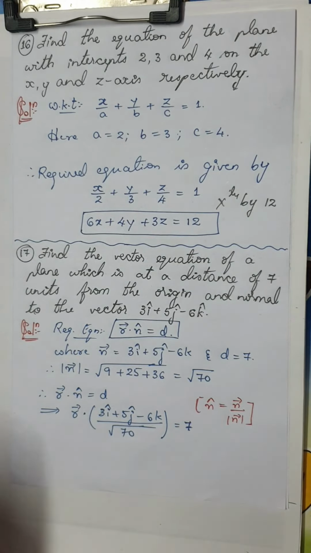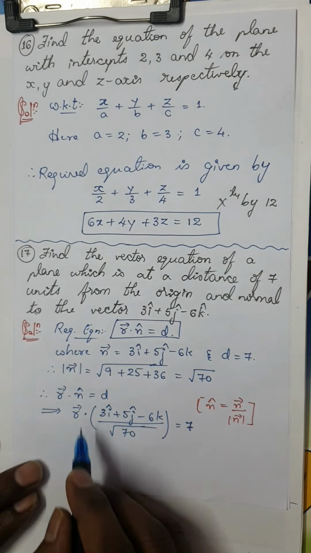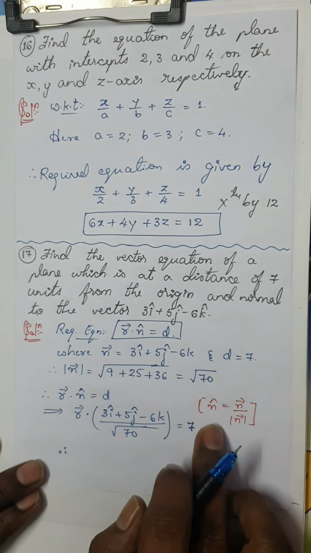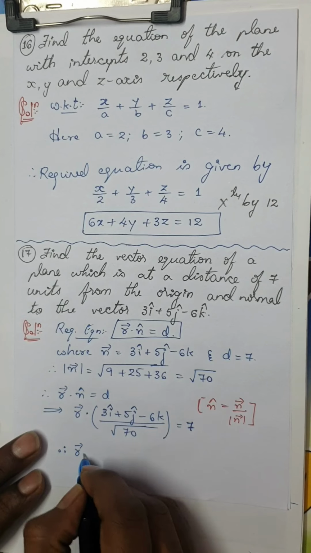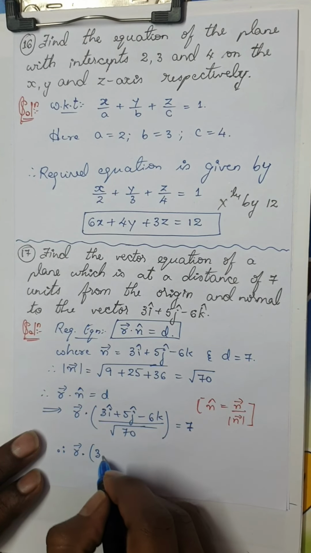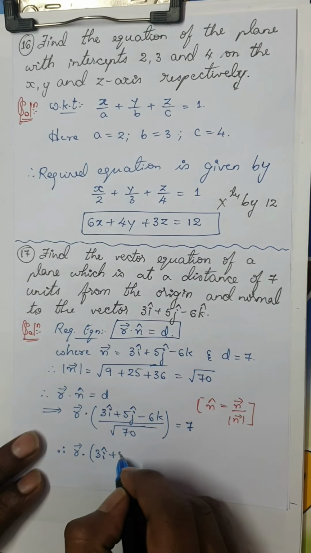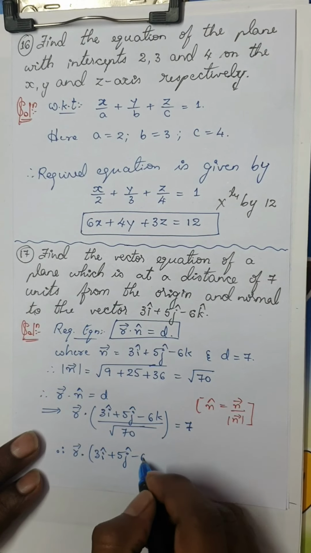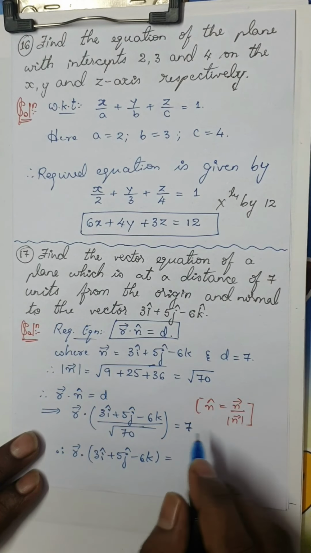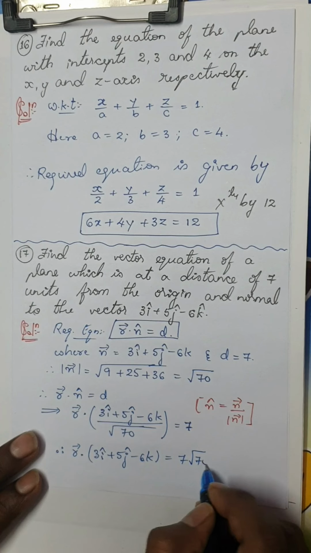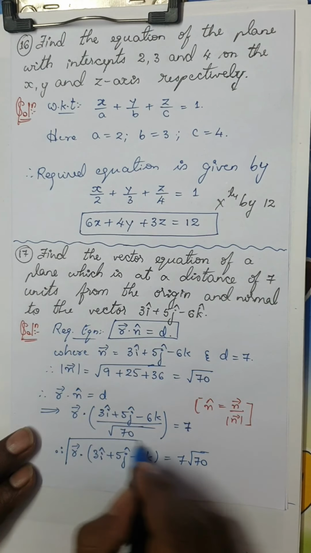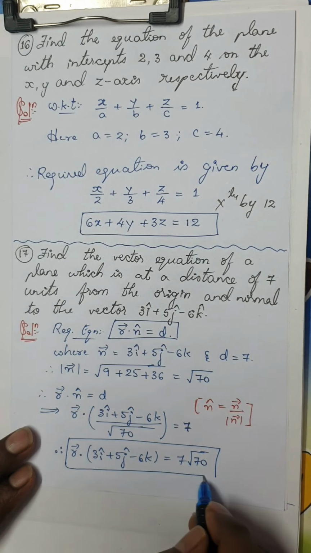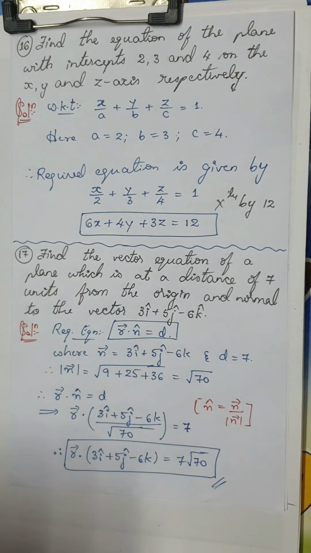Are you following? Once we have written this, let us cross multiply this constant. Therefore r dot 3i plus 5j minus 6k is nothing but 7 root 70, which is the required equation of the plane.